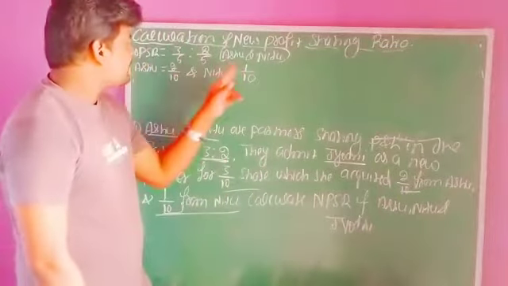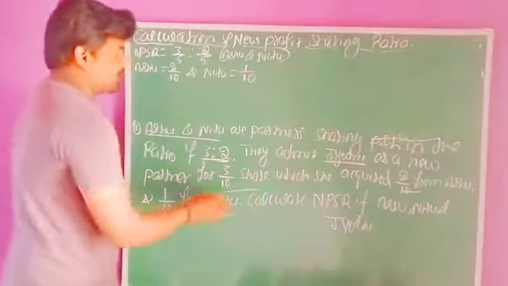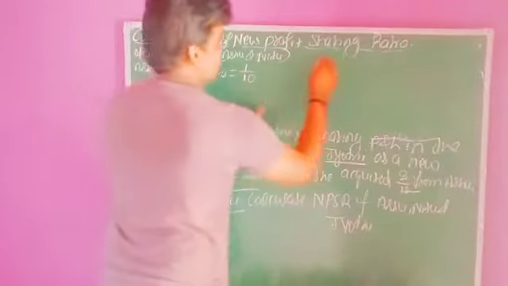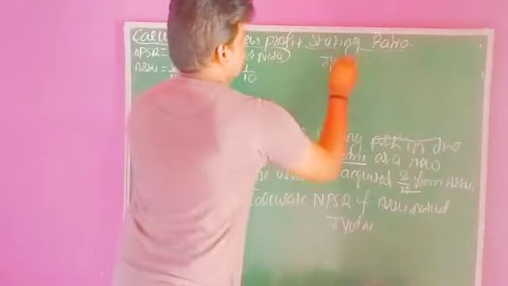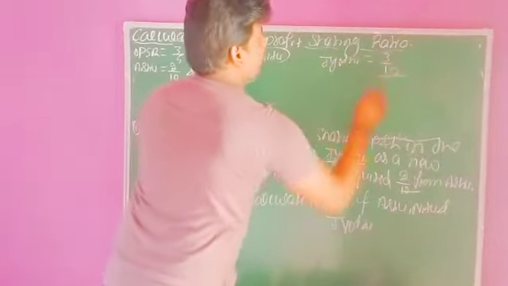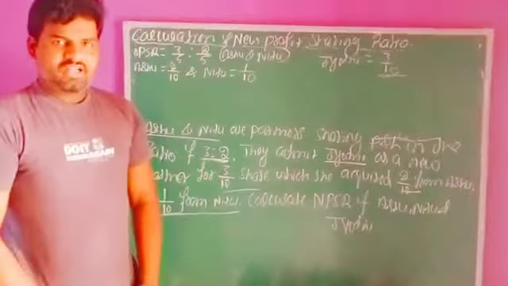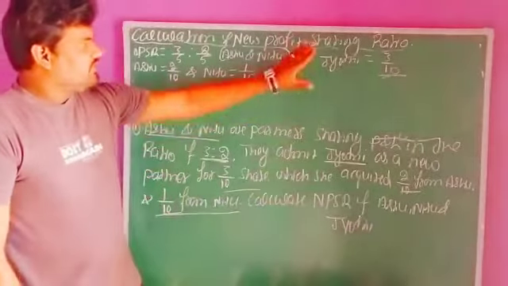So 2 plus 1 is 3, so 3/10. This is the new partner's share. Who is the new partner? Jyoti's share. The old partners offered 3/10 of profits in the future.